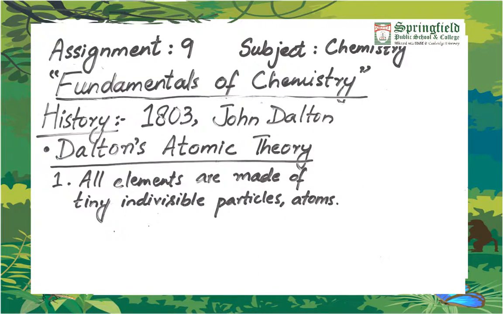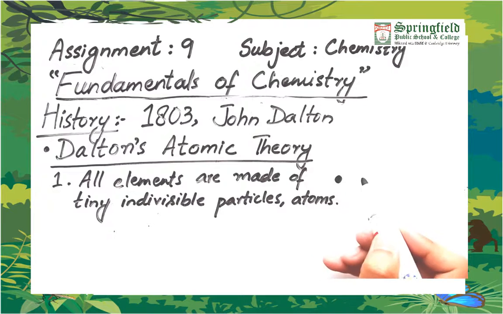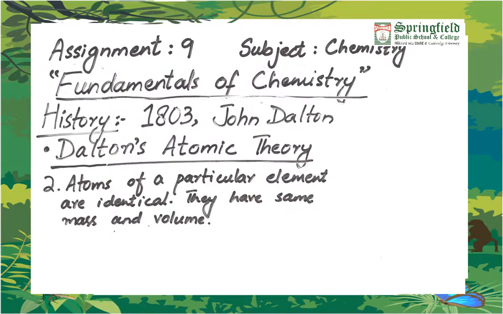The first postulate of his theory was that all elements are made of tiny indivisible particles which are called atoms. So his idea of atom was the smallest particle of an element. Second of his postulate was that atoms of a particular element are identical, that is, they are similar copies of each other. They have same mass and same volume.